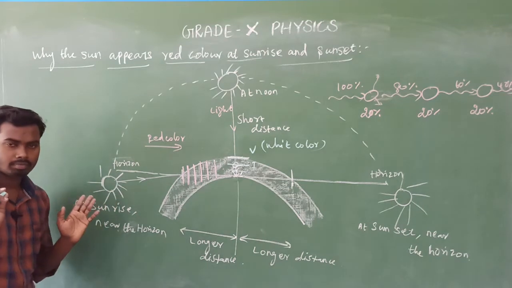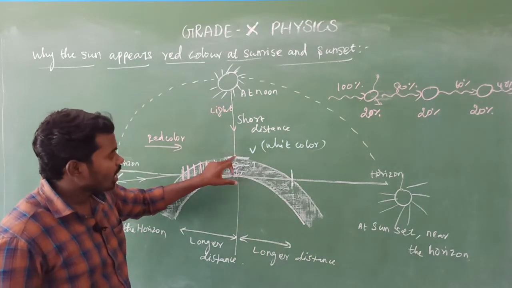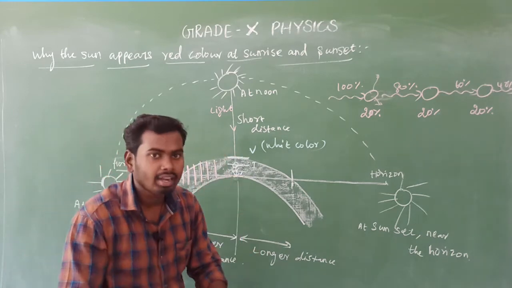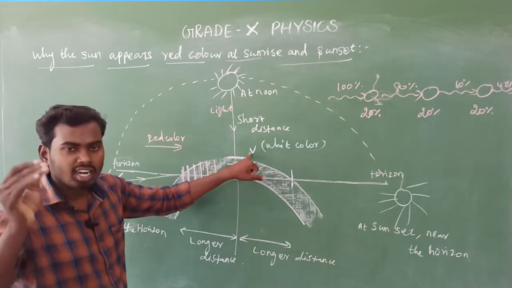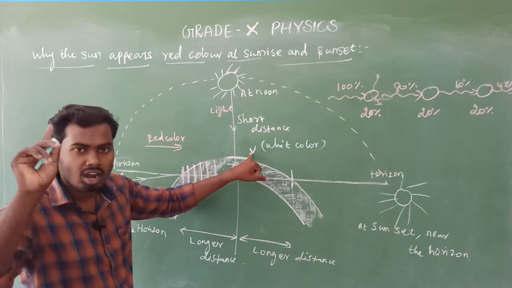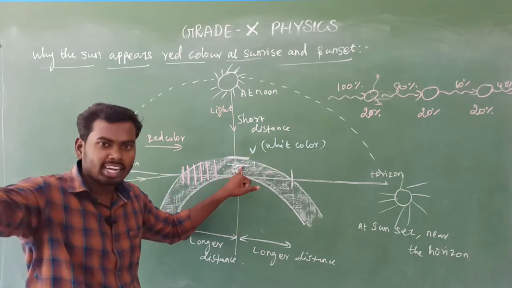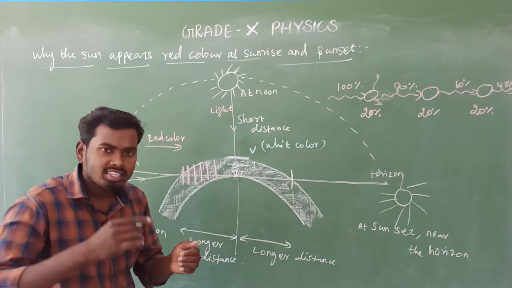That's all. Isn't it clear? What is the reason? The main reason here is that at noon time the distance between the atmosphere and the observer, which means Earth's surface, is very less. So the shorter wavelength visible spectrum, which means the violet color, got completely scattered before reaching us, then the indigo color got completely scattered before reaching us, then the blue color starts scattering.